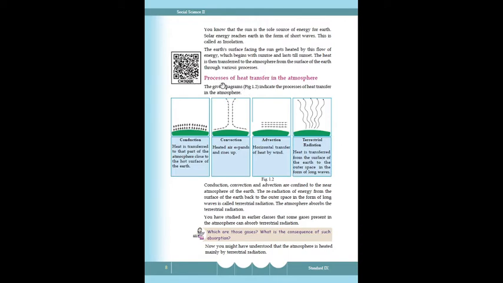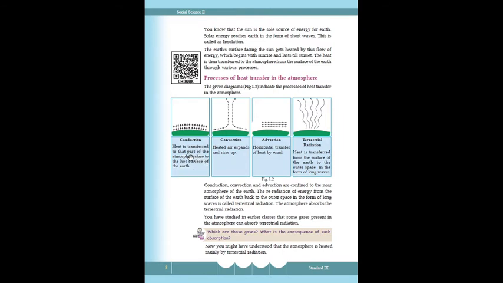What are the processes of heat transfer in the atmosphere? Different processes of heat transfer in the atmosphere. Here in the picture the different processes are depicted. First one conduction, next convection, advection and terrestrial radiation. Heat is transferred to that part of the atmosphere close to the hot surface of the earth.